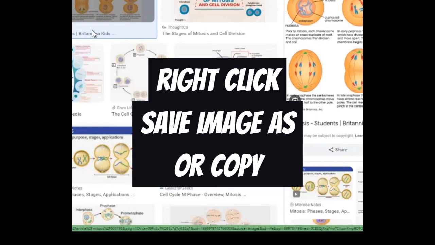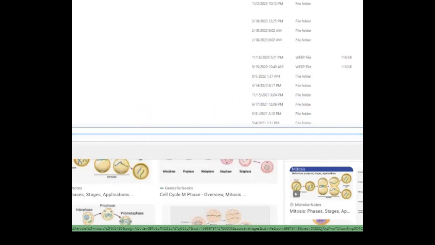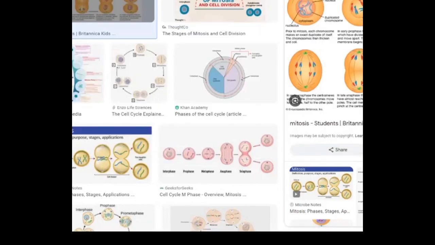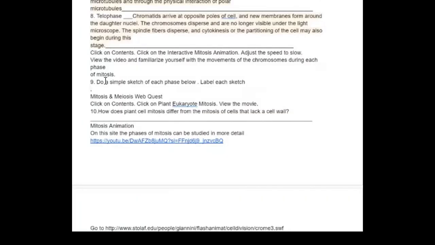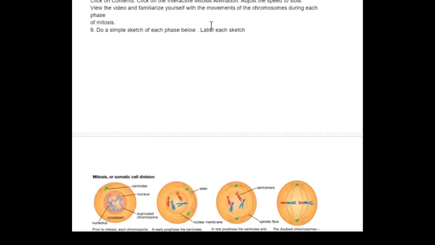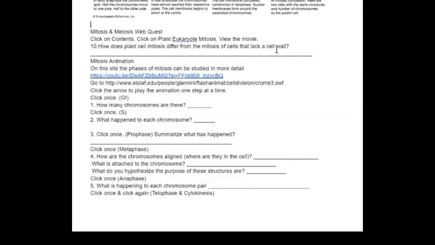Okay, I can save it to my computer as long as it knows it's a web file, so I can't save it. I'm going to see if we can copy it, copy image, and see if we can paste it directly in there. We may be able to do that. Control V. Oh, we did. Can you go find a picture of any mitosis that has all the different stages in it and paste it right here? How does cell mitosis differ from the mitosis that lacks a cell wall?